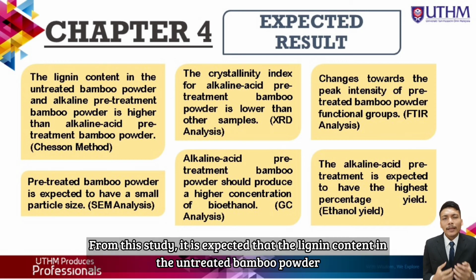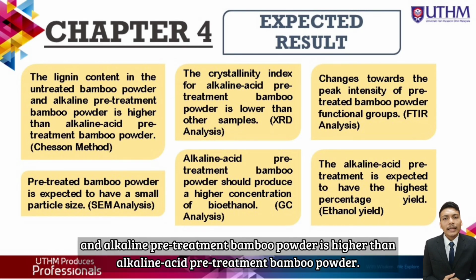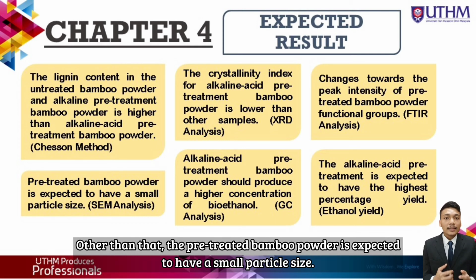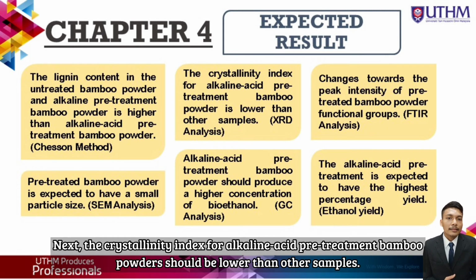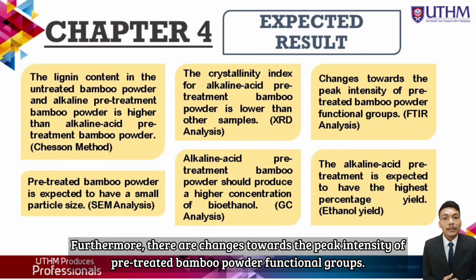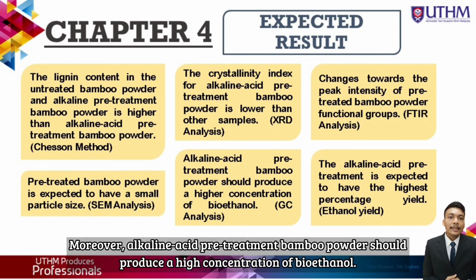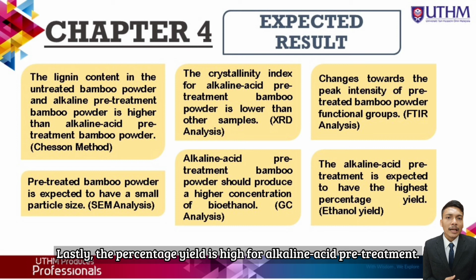From this study, it is expected that the inert content in the untreated bamboo powder and alkaline pretreatment bamboo powder is higher than in alkaline acid pretreatment bamboo powder. Other than that, the pretreated bamboo powder is expected to have a small particle size. Next, the crystallinity index for alkaline acid pretreatment bamboo should be lower than other samples. Furthermore, there are changes to the peak intensity of the functional groups of pretreated bamboo powder. Moreover, alkaline acid pretreatment bamboo powder should produce a high concentration of bioethanol. Lastly, the percentage yield is high for alkaline acid pretreatment.